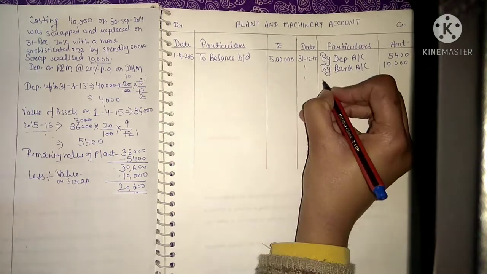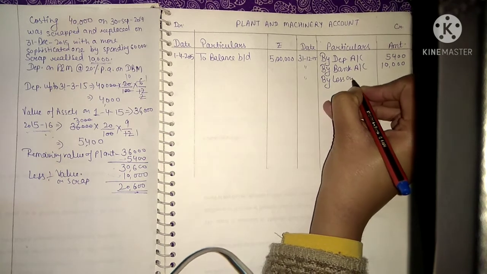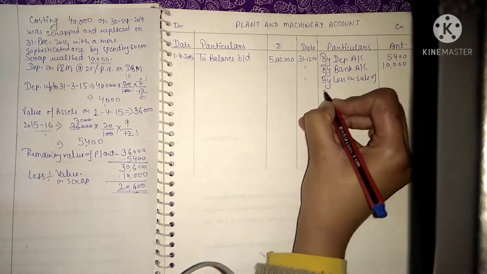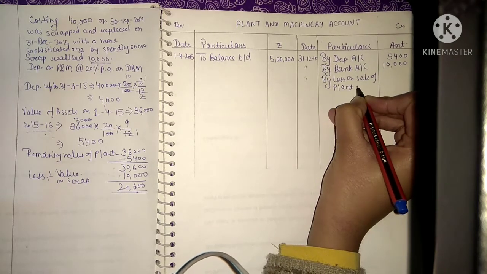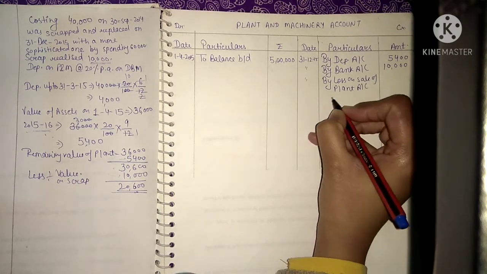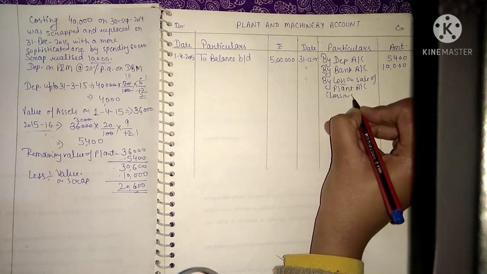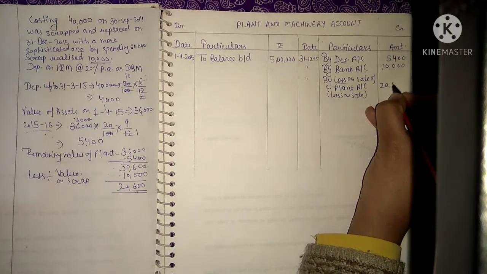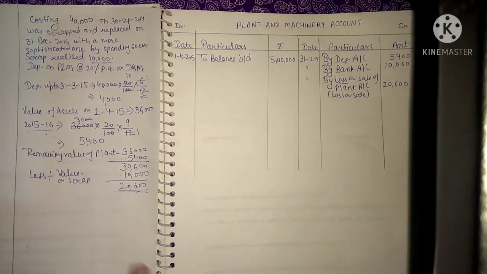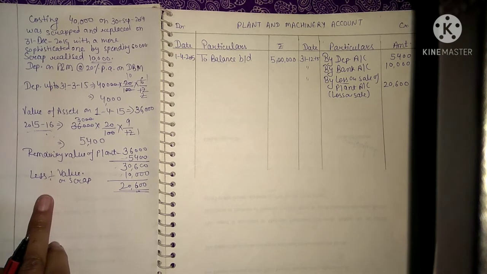So we will also write that by loss on sale of plant account. This is your loss on sale, already visible from here, but it's okay, we can write here in bracket also loss on sale. This is your 20,600. Okay, now your entry or transaction related to disposal of asset has been completed.